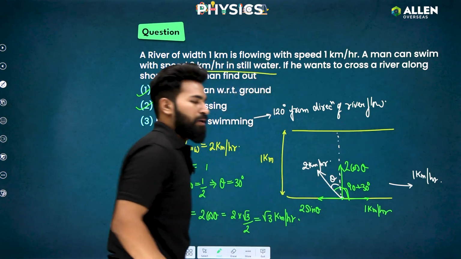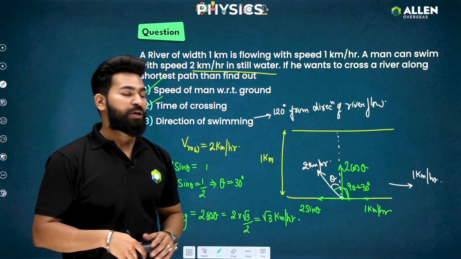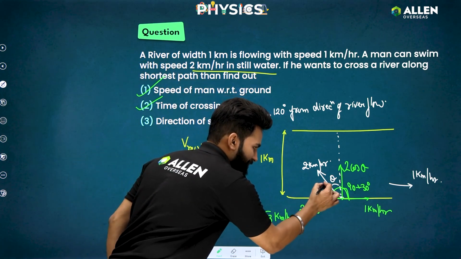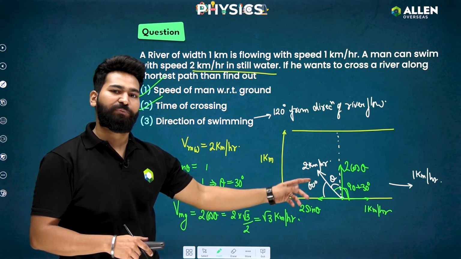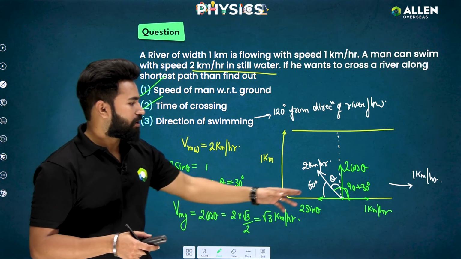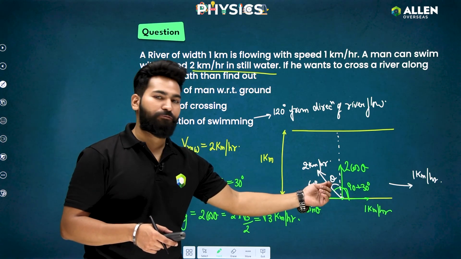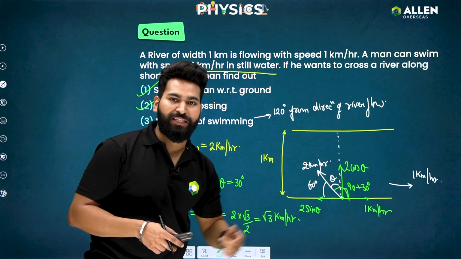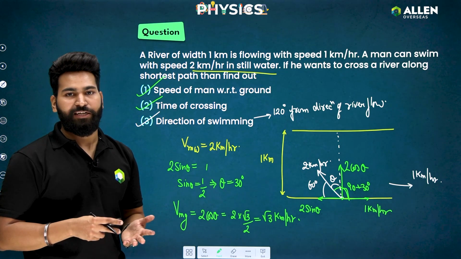Or I can say 30 degree from the direction perpendicular to the river flow, or I can say 120 degree from downstream, or I can say if this is 30, then this will be 60 degree, so I can say 60 degree from upstream. All these four statements mean the same thing. It just depends on what is provided to you in the options. This will be upstream because water is flowing in that direction. In this manner, I can answer this third part. I hope it is clear to everyone.